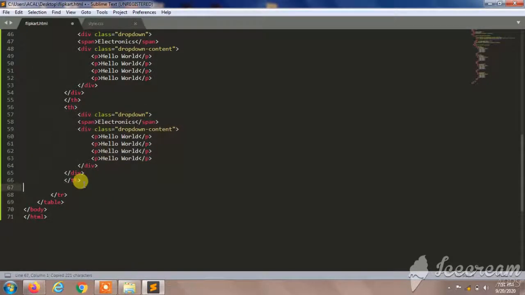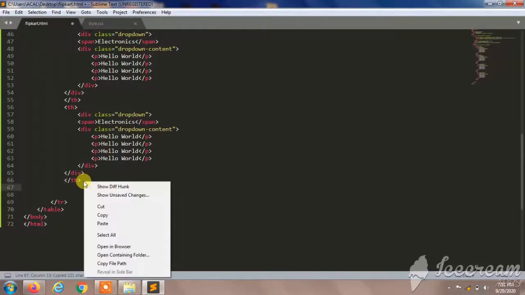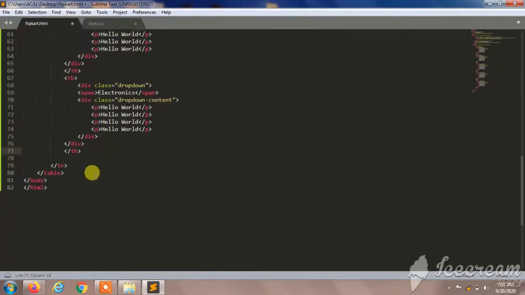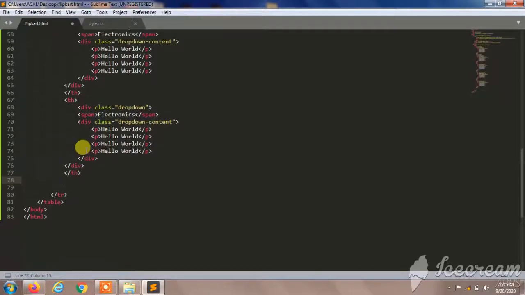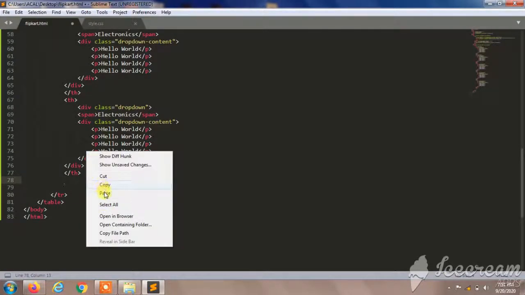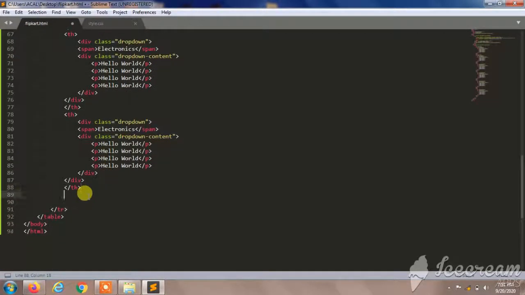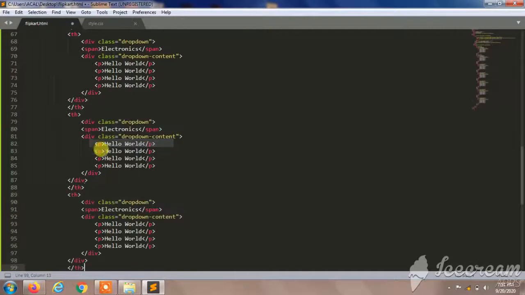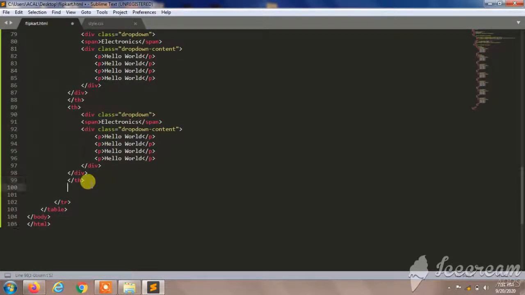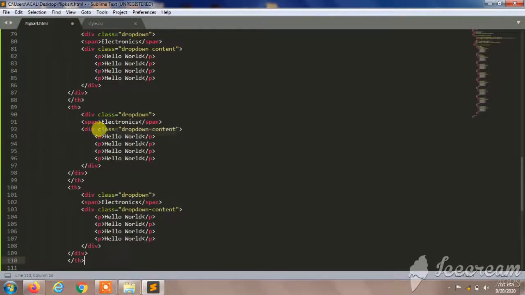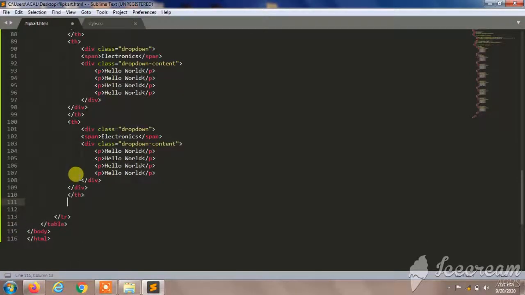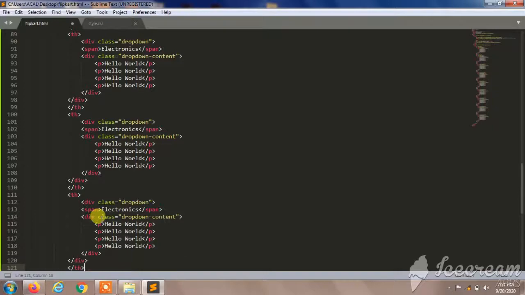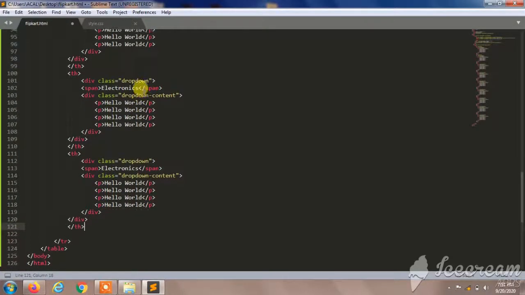It will be better. And I'll copy this, paste here, and again I'll paste this, and one more time paste it, and again I'll paste this. We should not forget to give the width as 12.5.